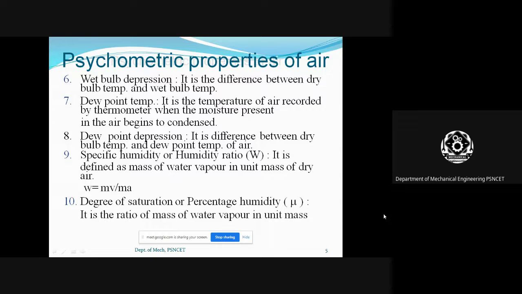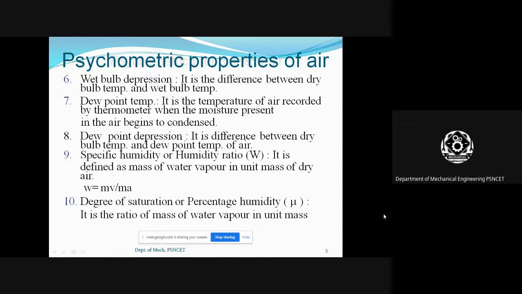Specific humidity or humidity ratio, both are the same. It is defined as the mass of water vapor in unit mass of dry air. So the total mass of the water vapor to the mass of the dry air is called specific humidity or humidity ratio.